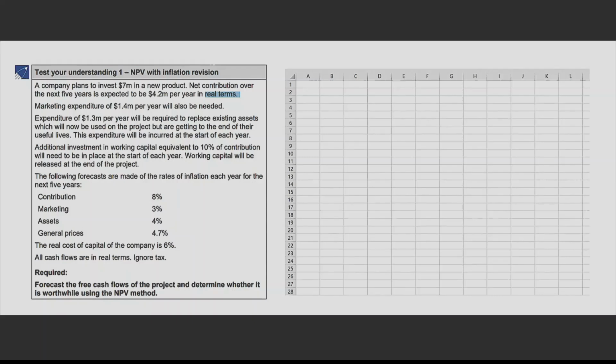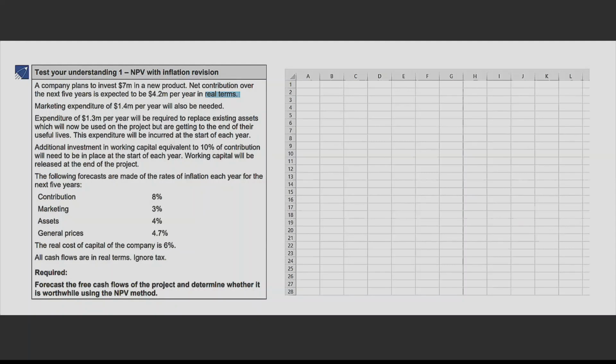Number one, the company is planning to invest $7 million in a new project. That is the introduction of a new product. Net contribution for the next 5 years is going to be $4.2 million per year. That is in real terms. That means this amount has not been inflated. So that is point number 2. Third, marketing expenditure of 1.4 million per year will also be needed. So this 1.4 of marketing expenditure is also going to be needed every year.